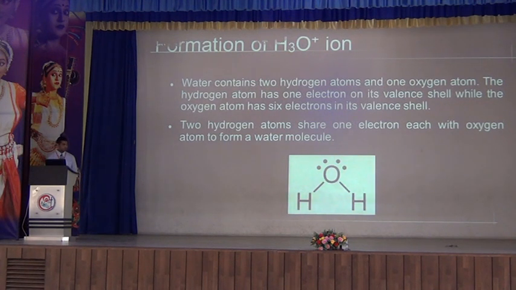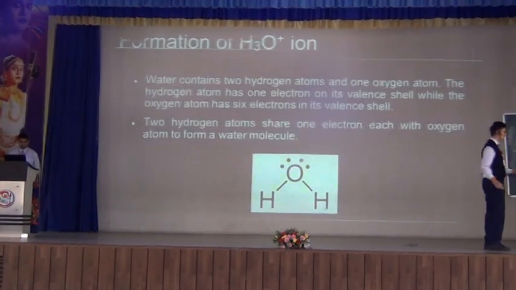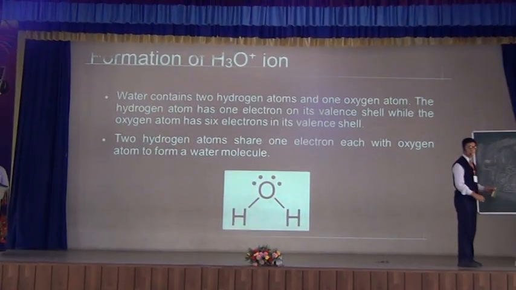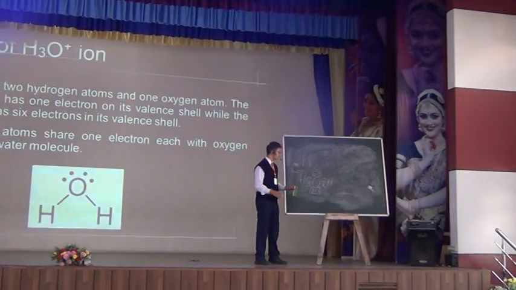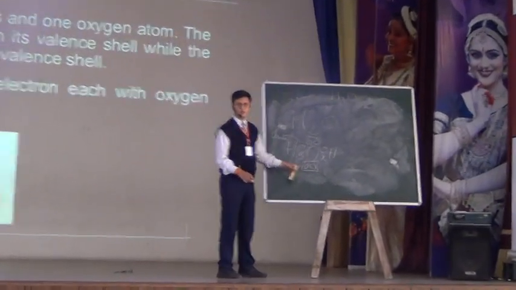What I can see here is these two electrons, these are equally shared. This X is representing the electron of hydrogen and this O is representing the electron of oxygen. So these two electrons are equally shared. Here it is the occurrence of covalent bond. And these two are the lone pair of electrons, which are not taking part in the formation of any type of bonding, but they will be useful for the formation of coordinate bond.